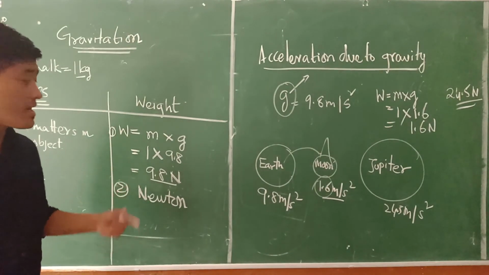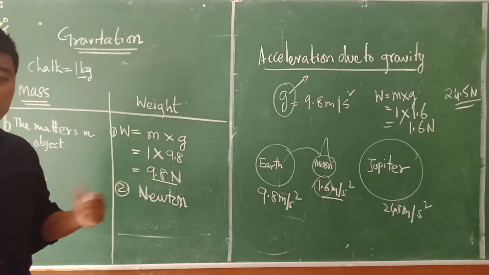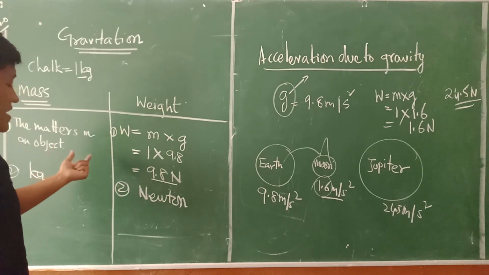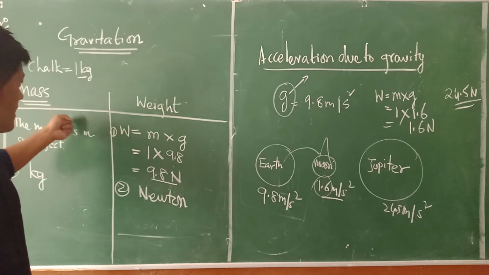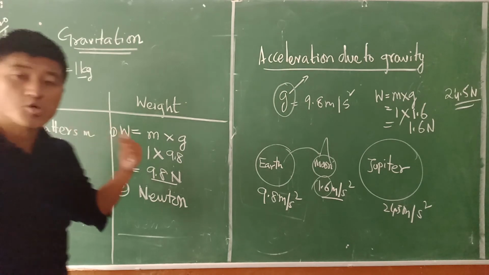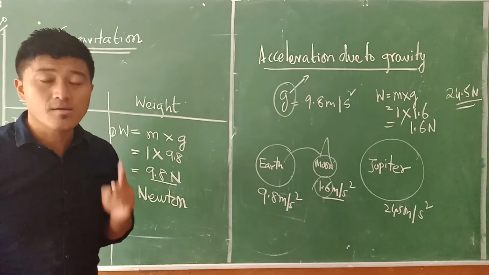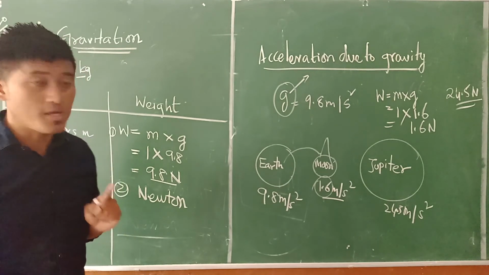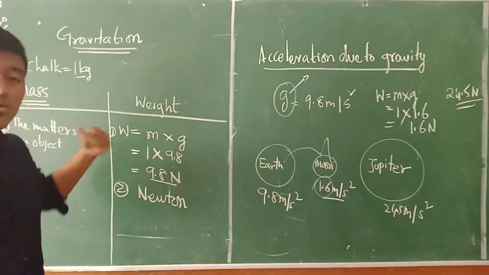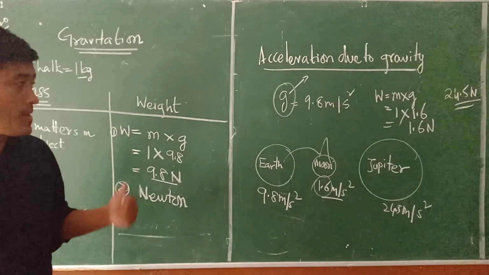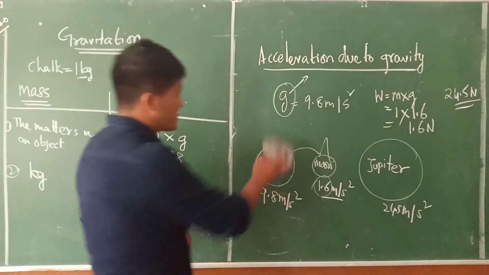So this is how we talk about weight and mass, and both of them are quite different. And I think every one of us is getting confused with the mass and the weight. Whenever we talk about mass and weight, there is the presence of an important factor, that is gravity, which plays a very important role in determining the weight of an object. Is that clear? Okay.